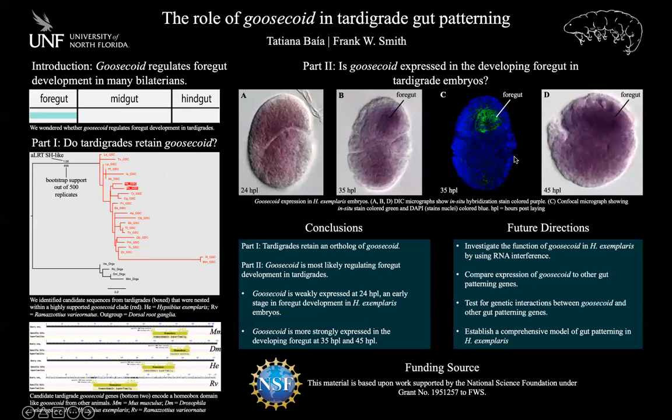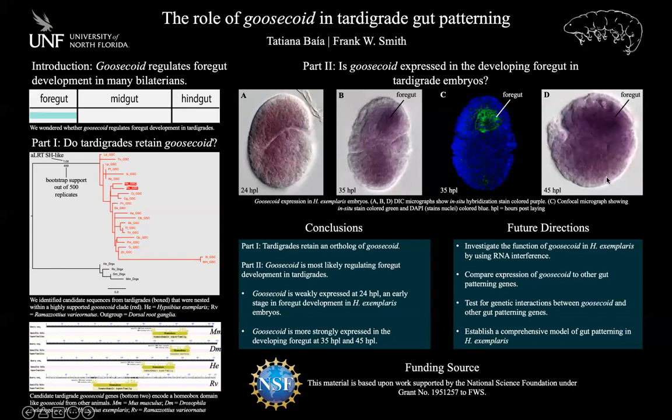In the 45 hours post-laying stage, goosecoid was highly expressed, but less concentrated than at the 35 hours post-laying stage. It was more concentrated than at the 24 hours post-laying stage, but it was exhibited more broadly than at the 35 hours post-laying stage, which you can see here: there's a dark staining where the foregut is, but it's also darker throughout the embryo compared to 35 hours post-laying.